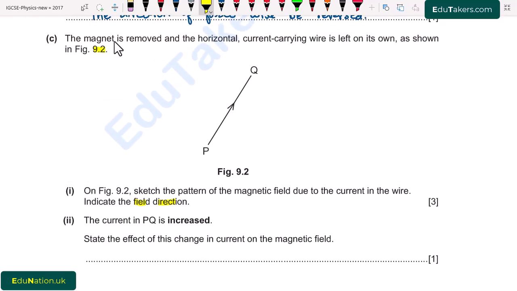So first of all, here we have to use the rule, that is the right hand rule. The current is flowing from P to Q. I just point my thumb in the direction of the current and then my curling fingers will show the direction of magnetic field. So I write here, right hand rule.